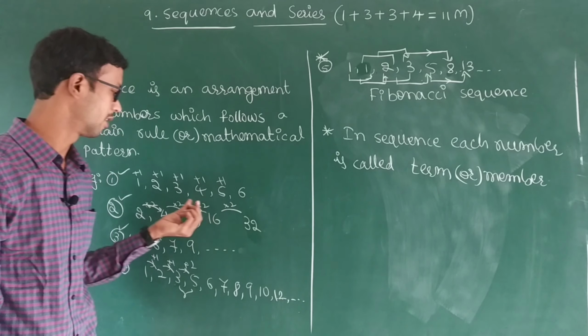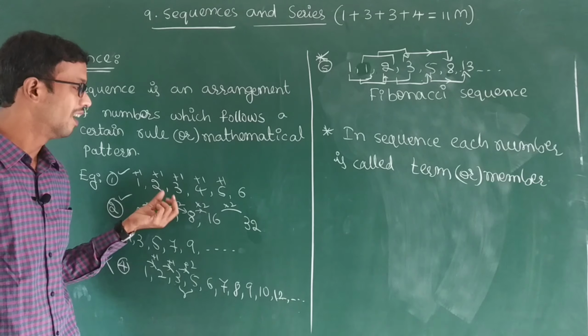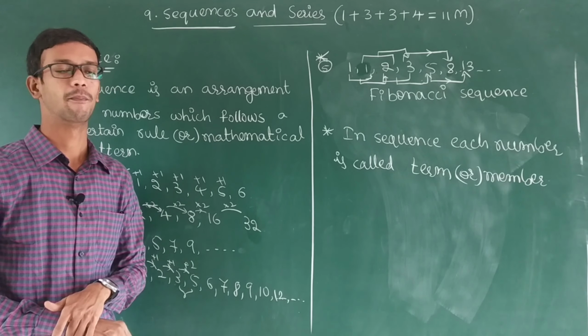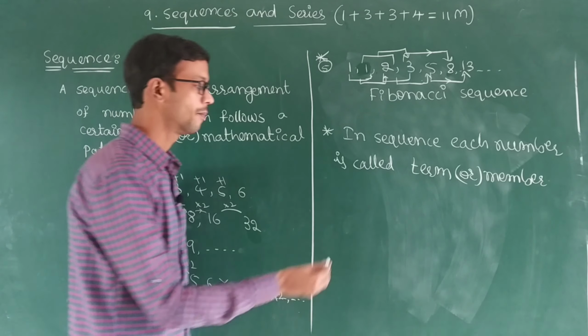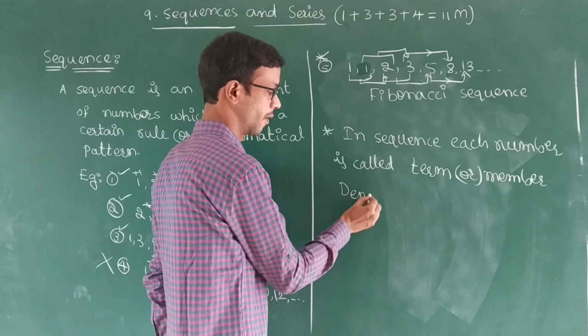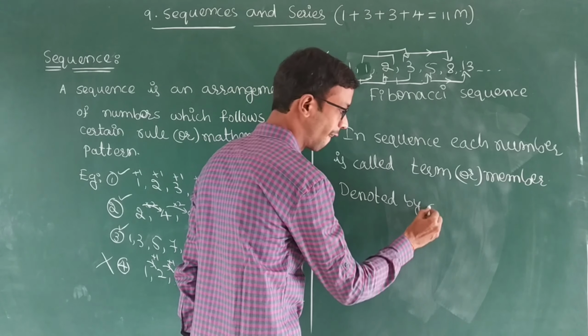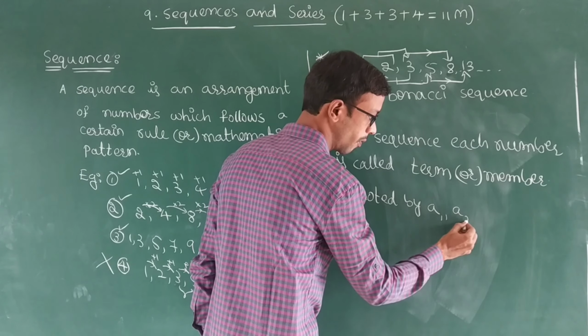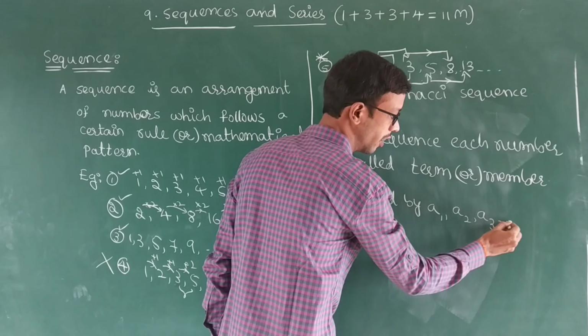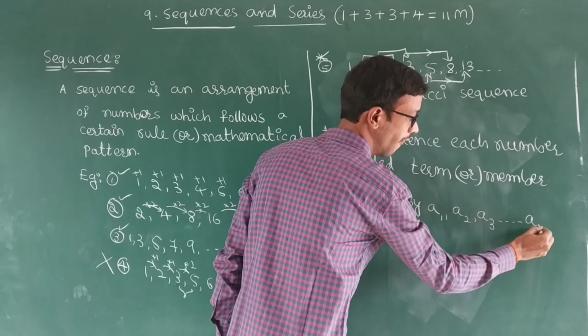Each number is called a term or member. The terms are denoted by A1, A2, A3, and so on, An, and so on also you can write.